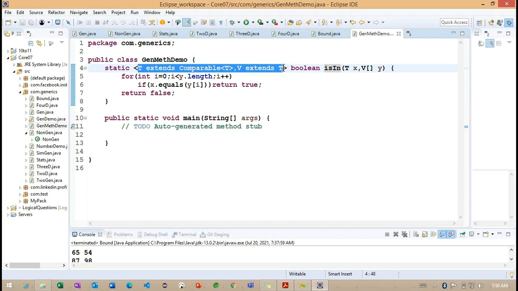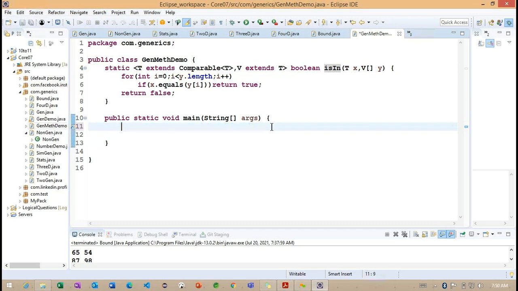Whatever the type we are going to create, the type needs to extend the comparable class. And whatever the V we are going to provide, the V also needs to extend the type class here. So here we are having two conditions.